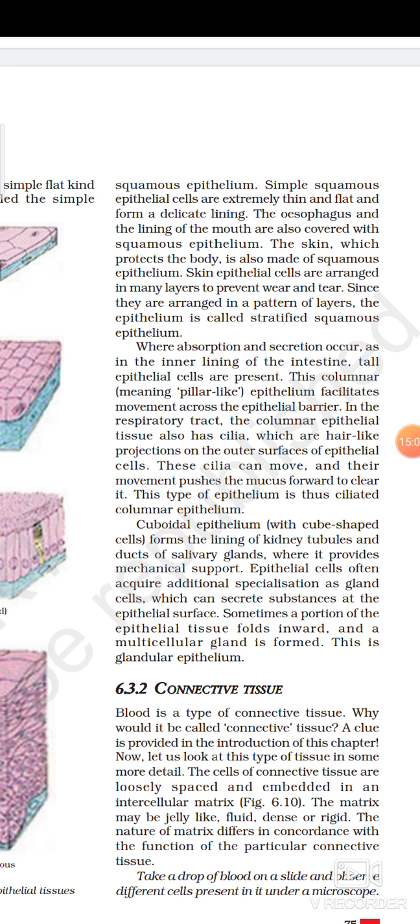Sometimes a portion of the epithelial tissue folds inwards. What happens? That means it is somewhat folded inside, and a multicellular gland is formed, and this type of tissue is called glandular epithelium tissue.